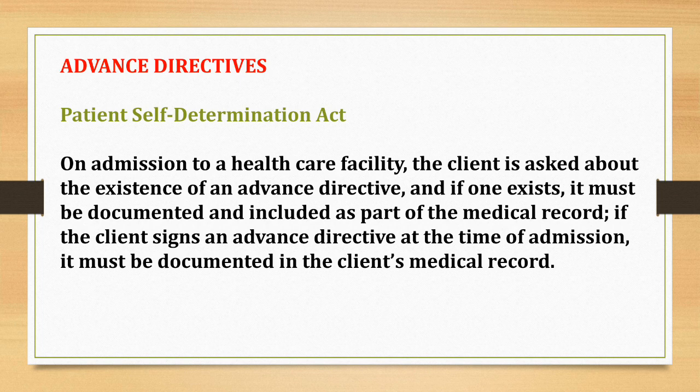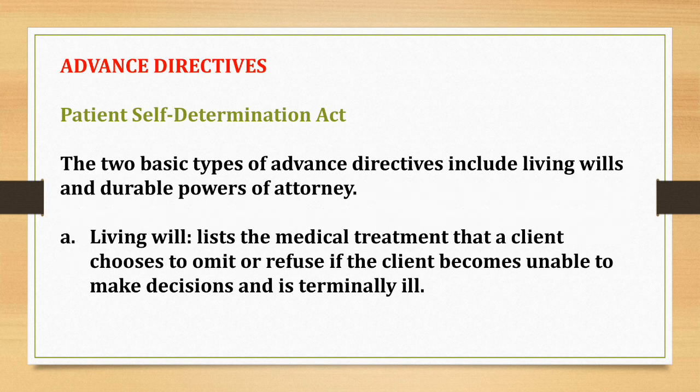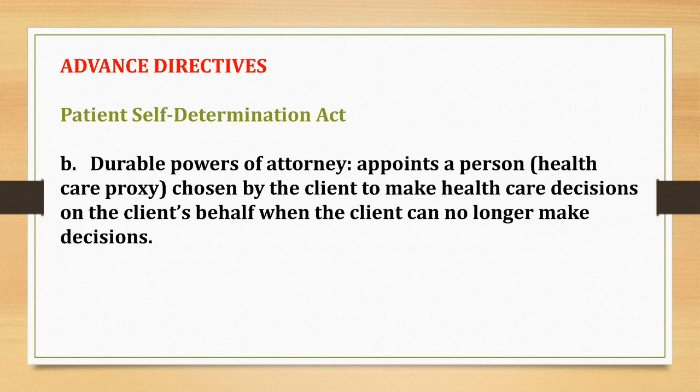If the client signs an advance directive at the time of admission, it must be documented in the client's medical record. The two basic types of advance directives include living wills and durable powers of attorney. A living will lists the medical treatment that a client chooses to omit or refuse if the client becomes unable to make decisions and is terminally ill. A durable power of attorney appoints a person, a healthcare proxy, chosen by the client to make healthcare decisions on the client's behalf when the client can no longer make decisions.